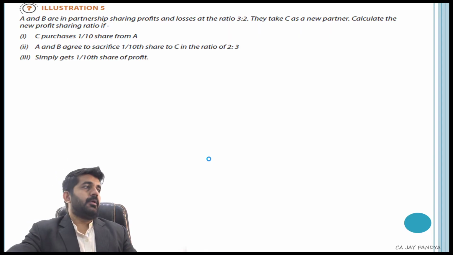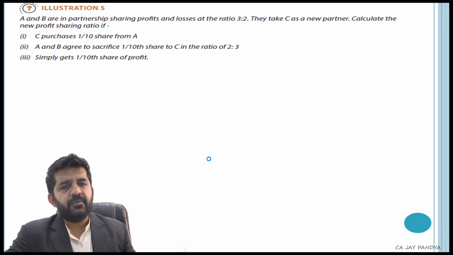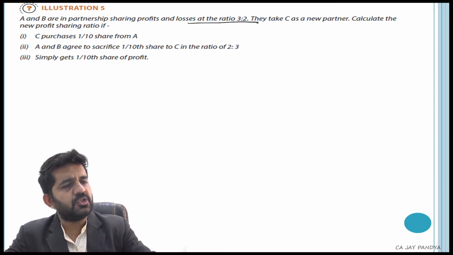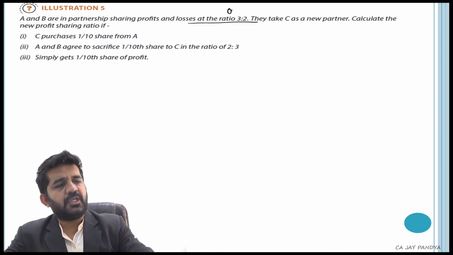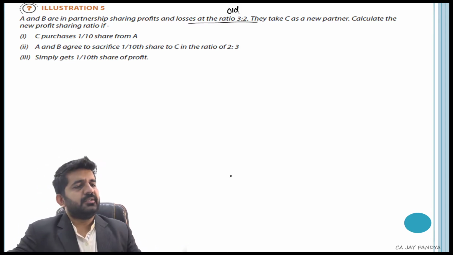Hello friends, we'll be solving some more questions of partnership firm. This is illustration number 5. A and B are in partnership sharing profit and losses at the rate of 3:2. So this is their old ratio. They take C as a new partner.